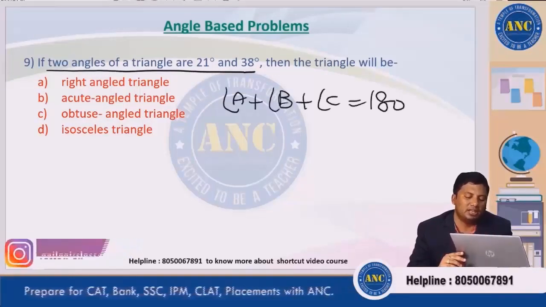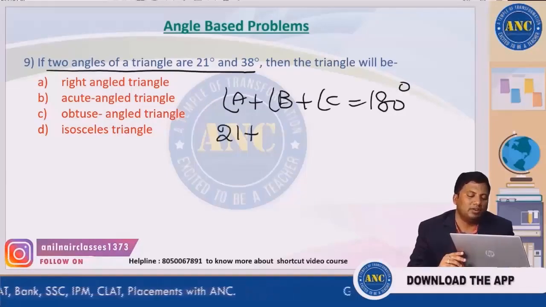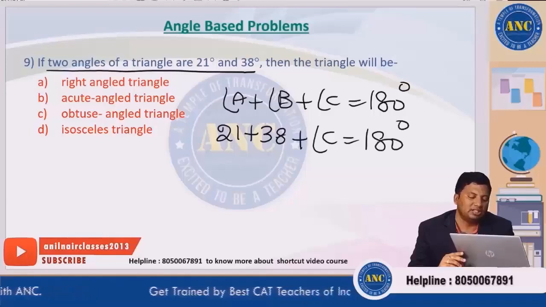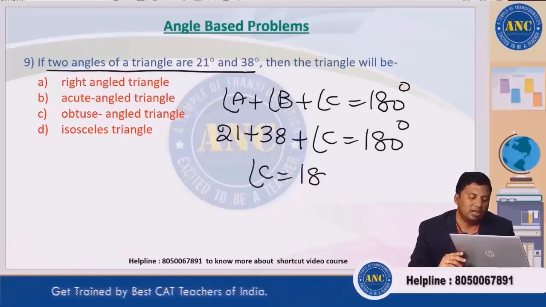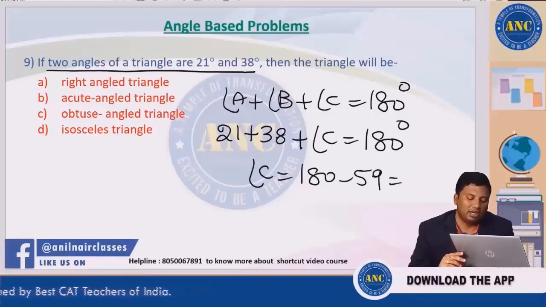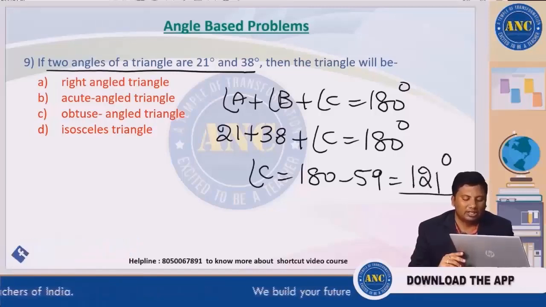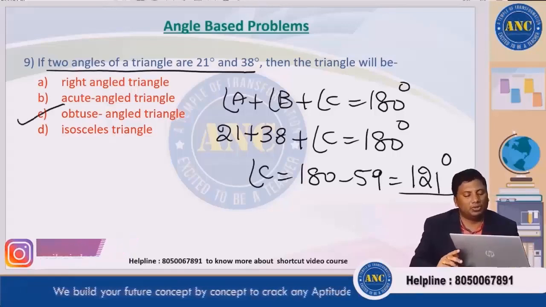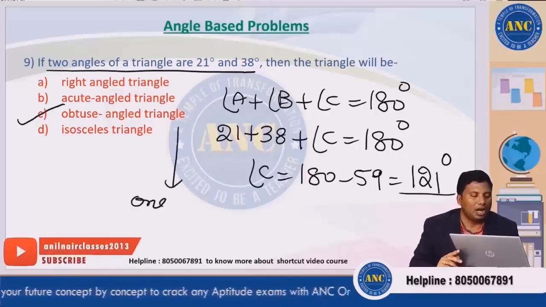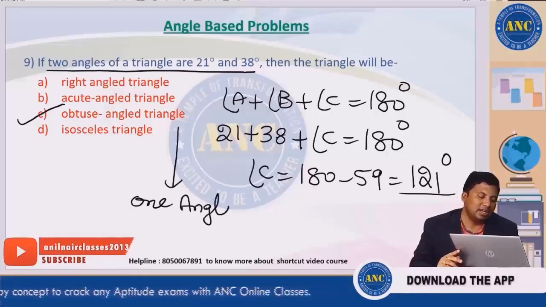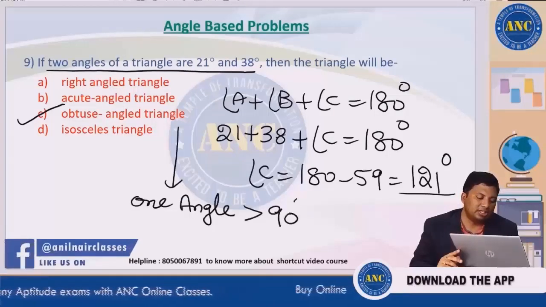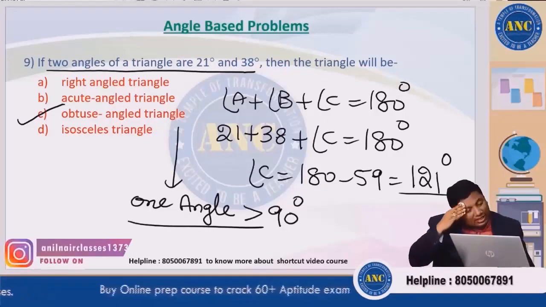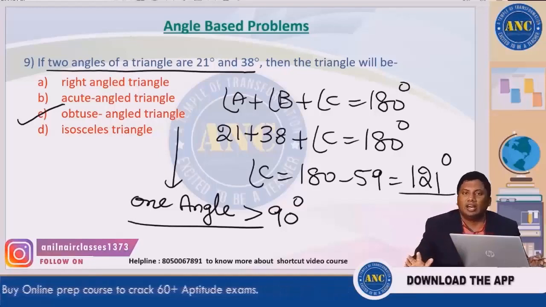Now, if two angles of a triangle are 21 and 38 degrees, angle A plus angle B plus angle C is 180 degrees. 21 plus 38 plus angle C is 180 degrees. Angle C is nothing but 180 minus 59, which is 121 degrees. If one angle is greater than 90 degrees, what will be the triangle? Obtuse angled triangle. An obtuse angled triangle is a triangle where one angle is greater than 90 degrees. Are you all with me?